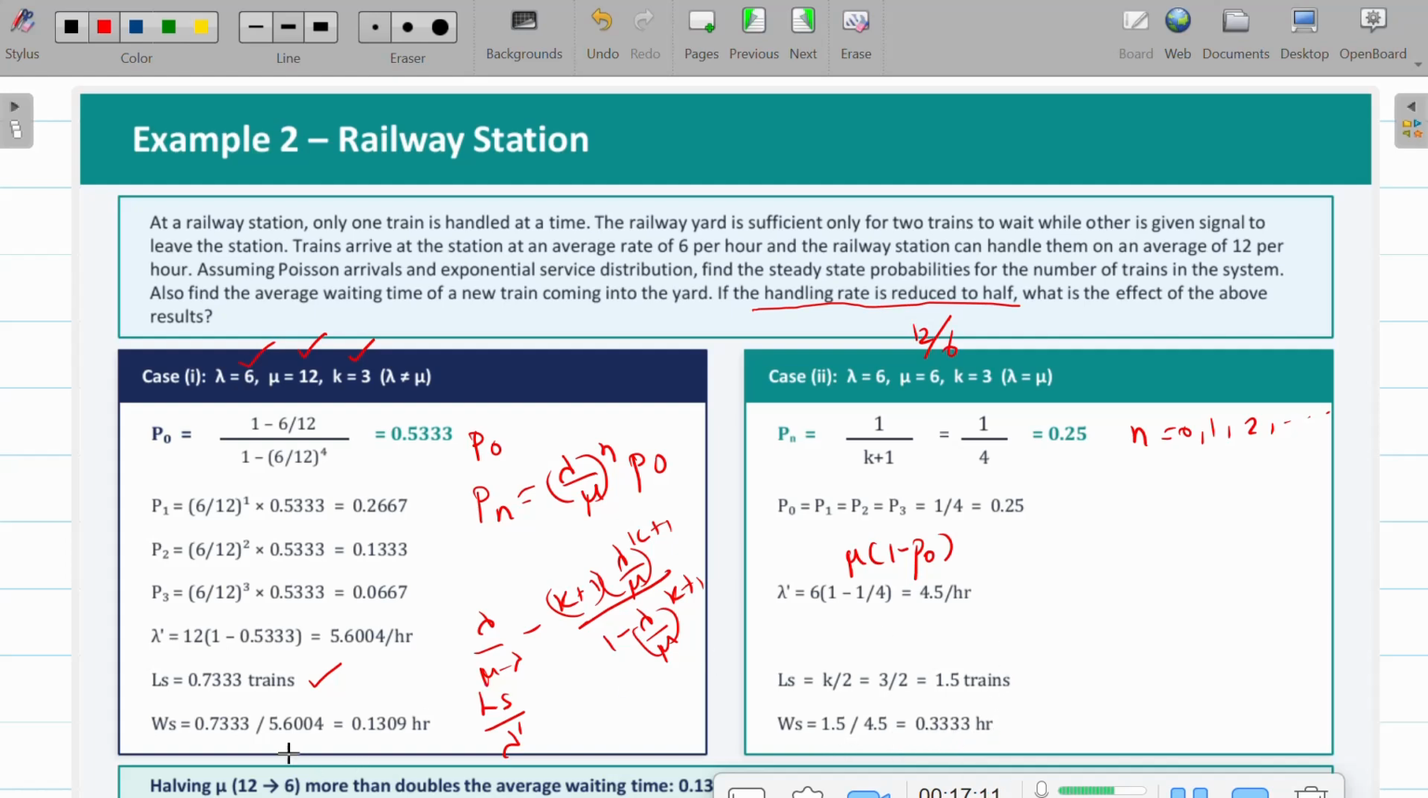Looking at the comparison, your waiting time is more than double the average waiting time when mu is equal to 12. It is 0.333. It is more than double the WS when mu is equal to 2. Okay.